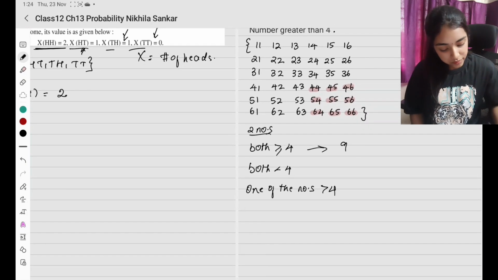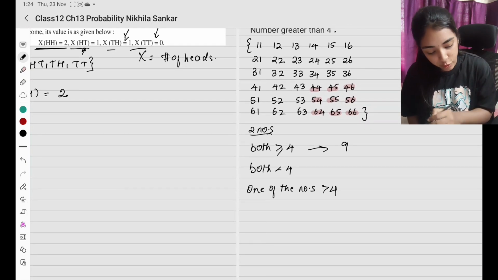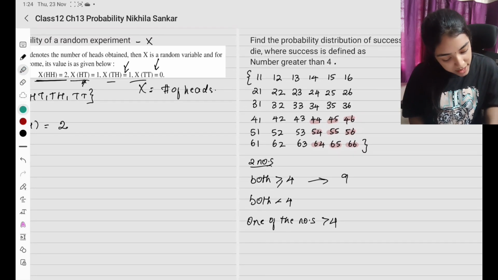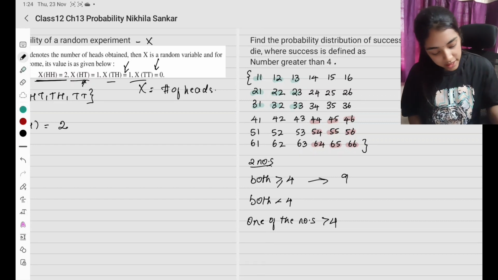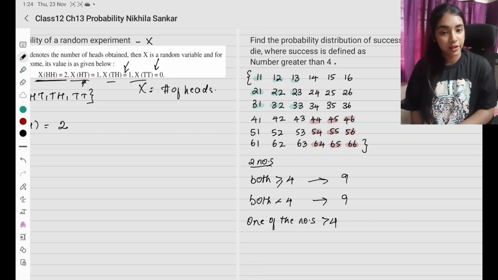Okay, now probability that it is less than 4. Both the numbers are less than 4 னா என்னென்னலாம் ஆப்ஷன் இருக்கு? Both the numbers are less than 4 னா remaining options. இது வந்து both the numbers less than 4 கிடையாது. So it can be this. இது எதுவுமே வராது. Both the numbers less than 4 கிடையாது. Okay, so இதுல எத்தனை ஆப்ஷன் இருக்கு? You again have 9 different options.